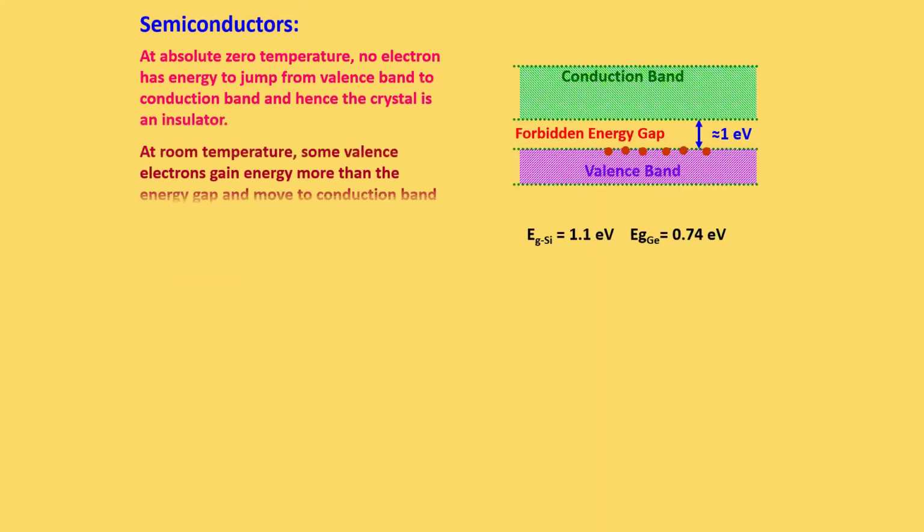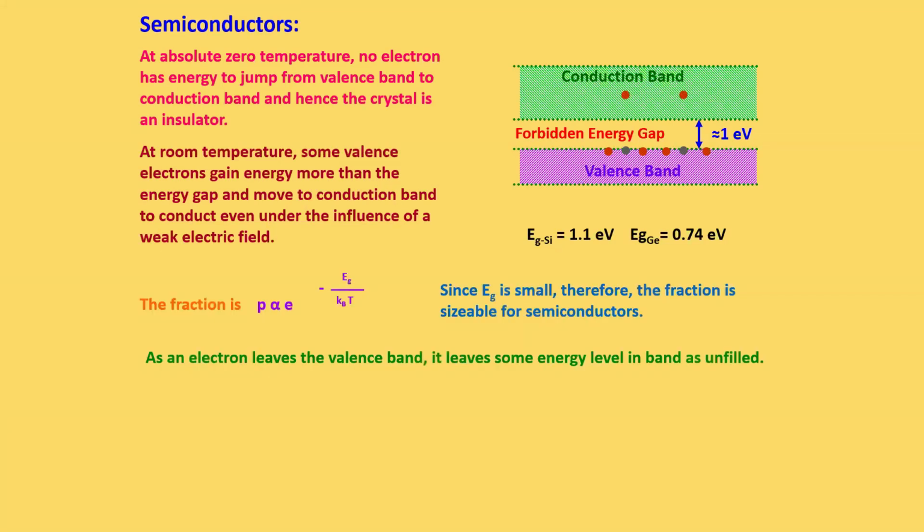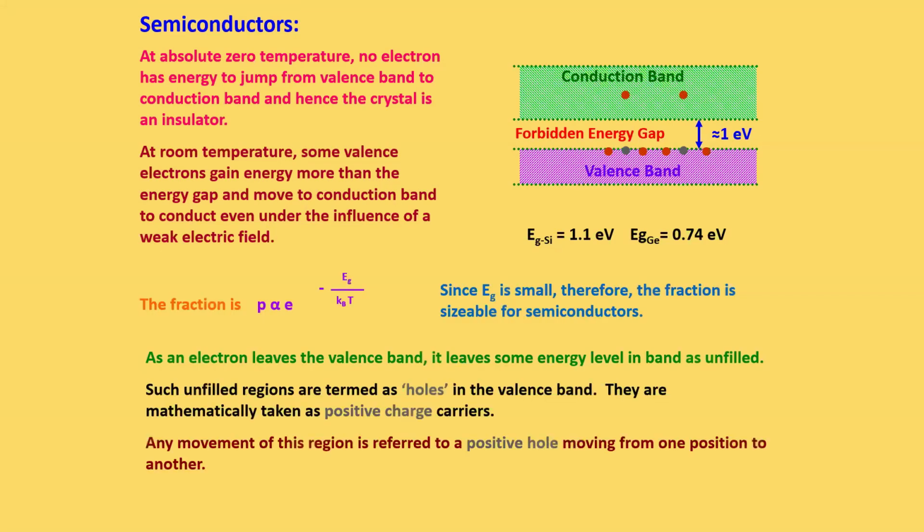Now, let us see what will happen in the case of semiconductor. In the case of semiconductor also, we will have two bands. One is the conduction band, next one is the valence band. At absolute zero temperature, no electron will have the energy to jump from the valence band to the conduction band, so the crystal will act as an insulator. Actually, this is the diagram of the insulator only at zero temperature. Now, when we increase the temperature, what will happen? The electron will get energy and it will move to the conduction band.